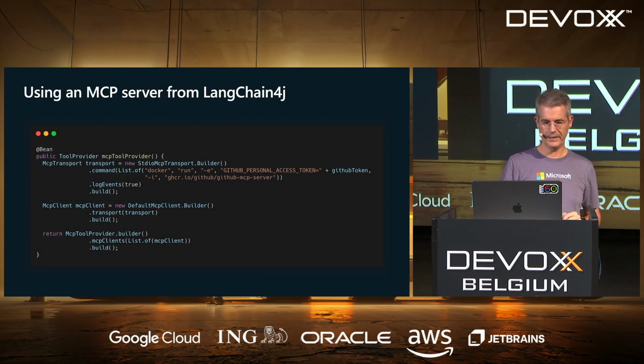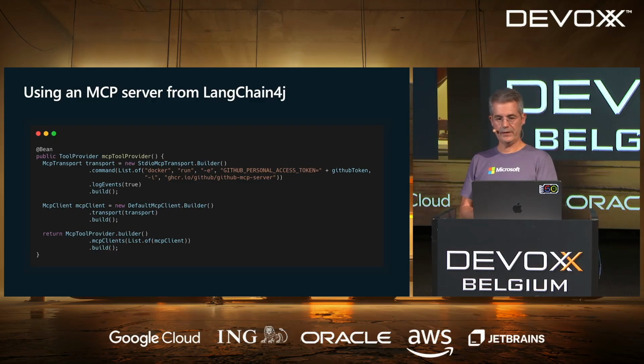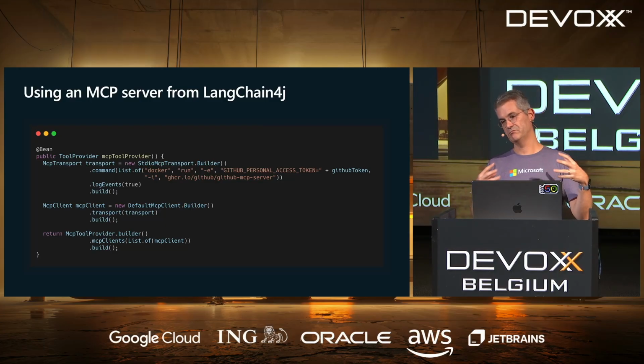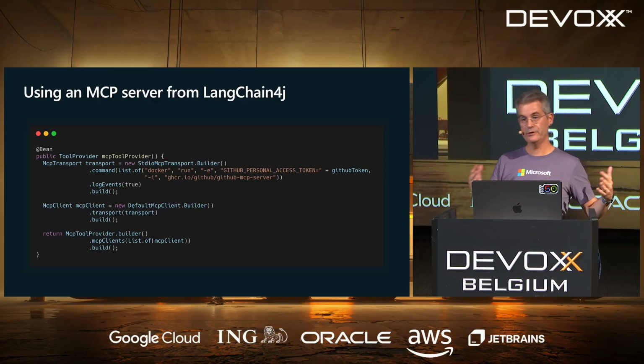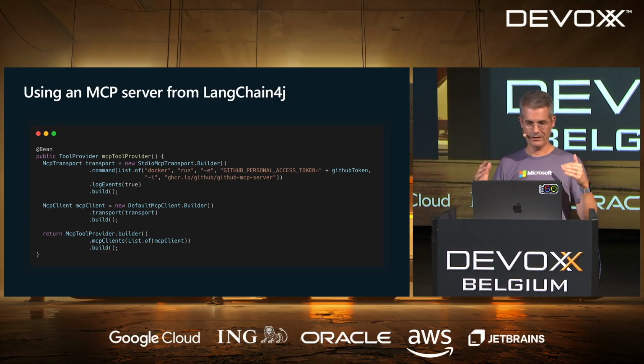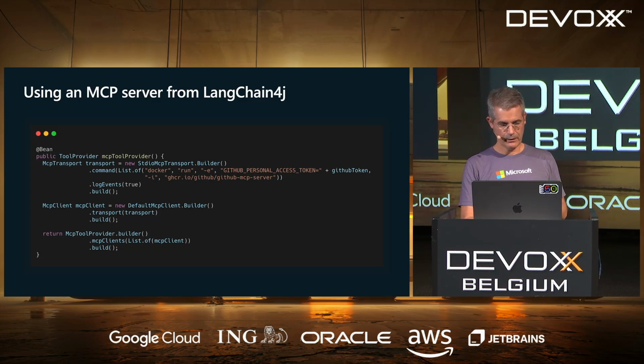I've got some code right here just to show how it's configured inside LangChain4j. So here I'm going to run the GitHub MCP server. I'm going to run it inside Docker in console mode. So that's the most basic way to use it. You could use it over HTTP, so it's being run by somebody else, but then I had nothing to show, so I'm running it here locally. The important thing is at the end, you've got a tool provider, and basically we build an MCP tool provider, and we're going to send it here as a Spring Bean.